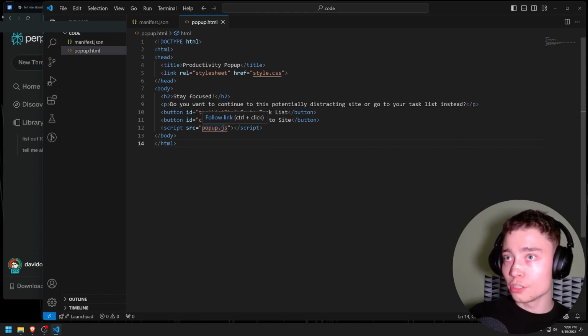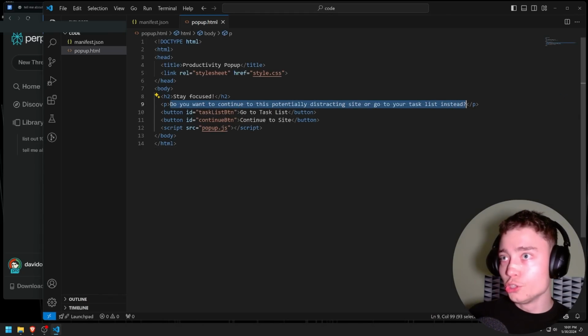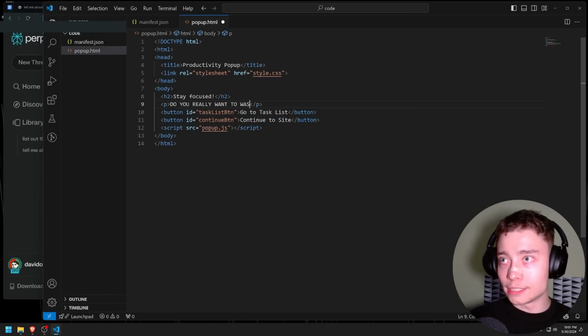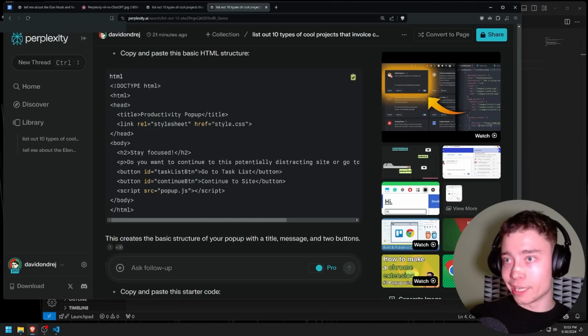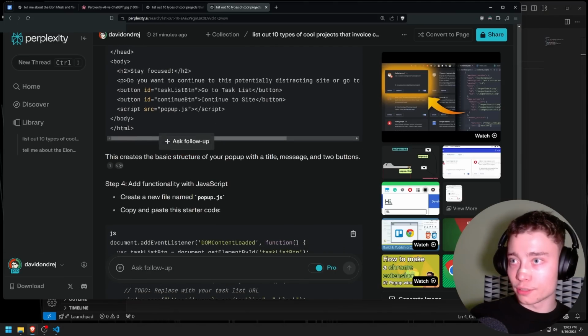Okay, so this is the text. Do you want to continue to this potentially distracting site or go to your task list instead? This is so weak. We need to have, do you really want to waste your life away? Okay, I'm just gonna do David Ondrej's productivity super extension. Let's go back. This creates the basic structure of your pop-up, yes.